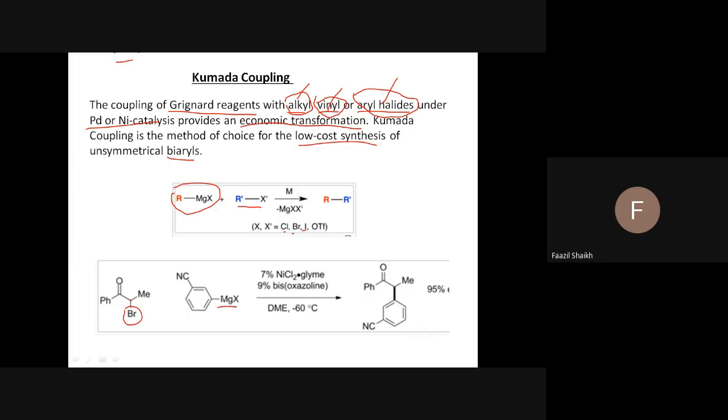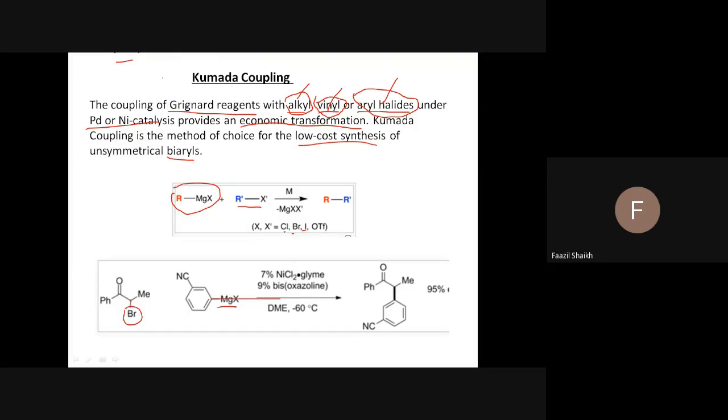You cannot form a bond anywhere else in the molecule; it is not possible. Always remember that the carbon connected with magnesium and this sp3 hybridized carbon are the only ones involved in the bond formation.